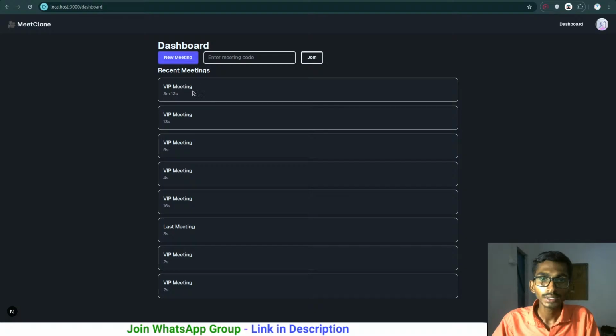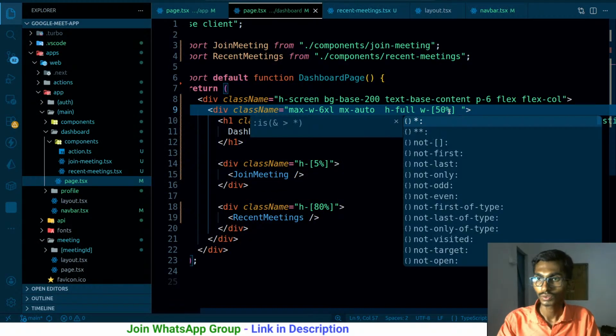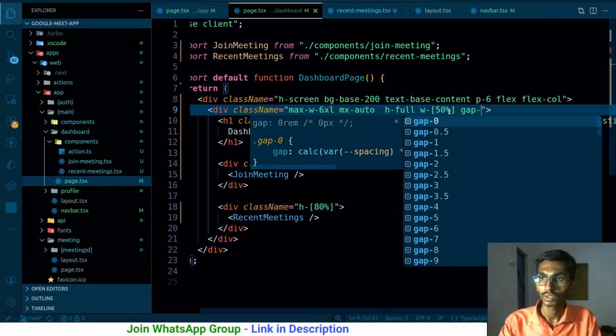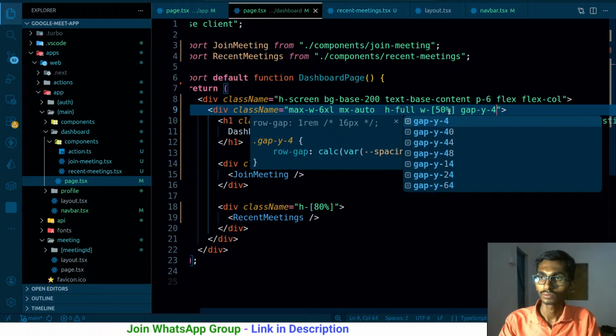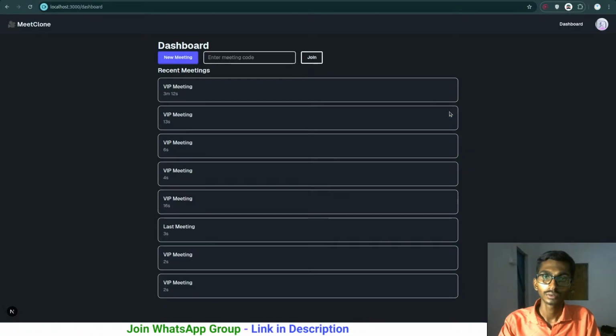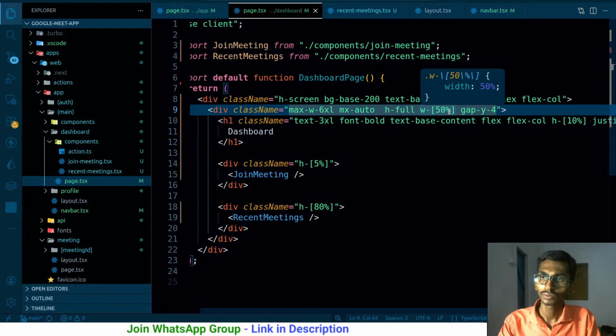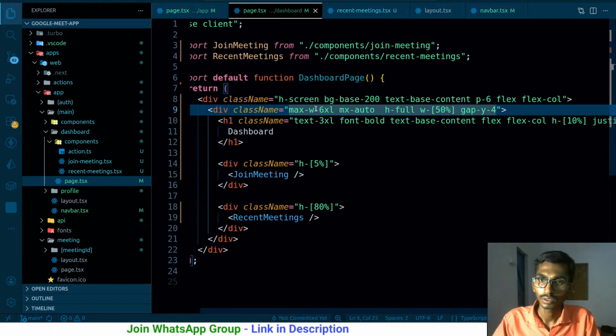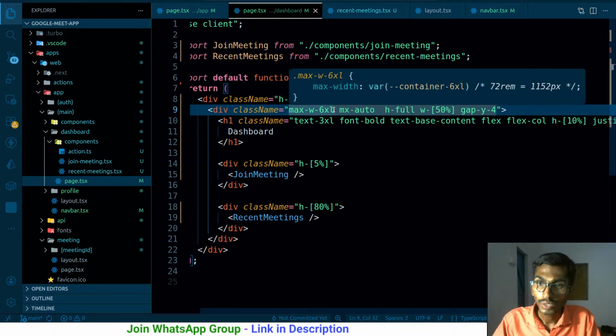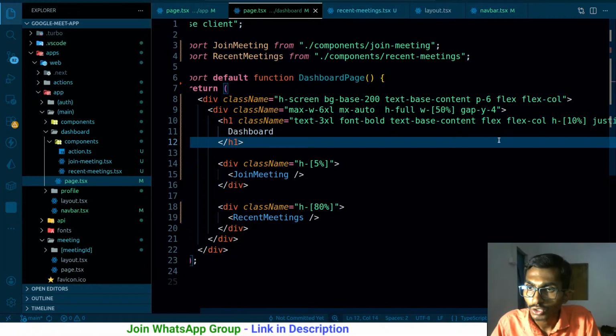The another thing is that giving them the space, so gap y, that's gonna be around 4 or something. It does not work. Why? Because it is not max width. It has the max width of this much, and the width that I gave it to this, 50%.